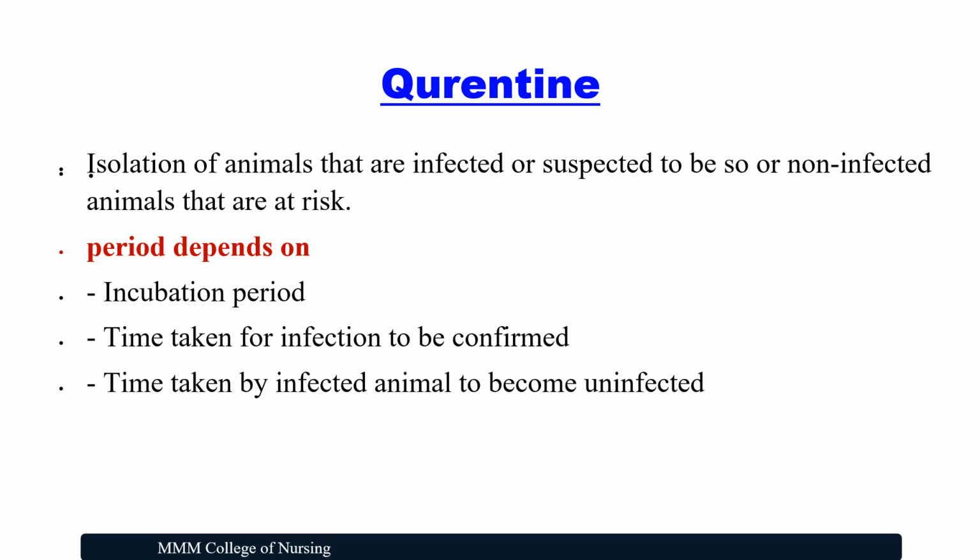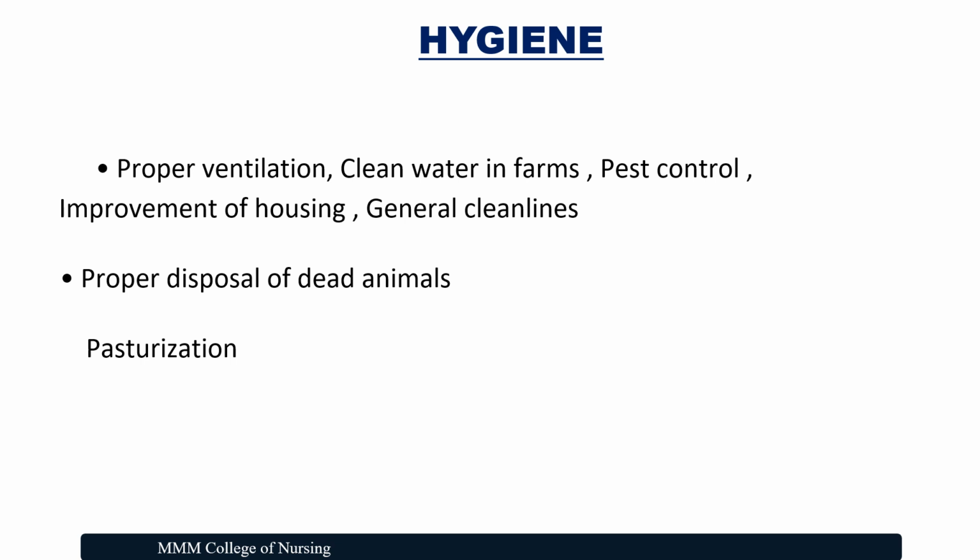Quarantine is isolation of animals that are infected or suspected to be so, or non-infected animals that are at risk. The period depends on the incubation period, time taken for infection to be confirmed, and time taken by the infected animal to become uninfected. Hygiene: the proper ventilation, clean water, pest control, improvement of housing, general cleanliness, the proper disposal of dead animals, including pasteurization of milk.